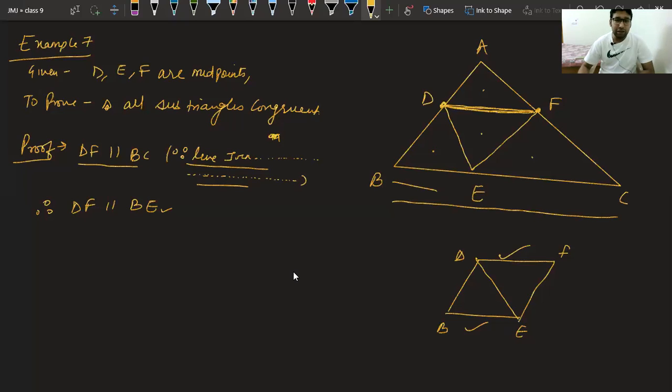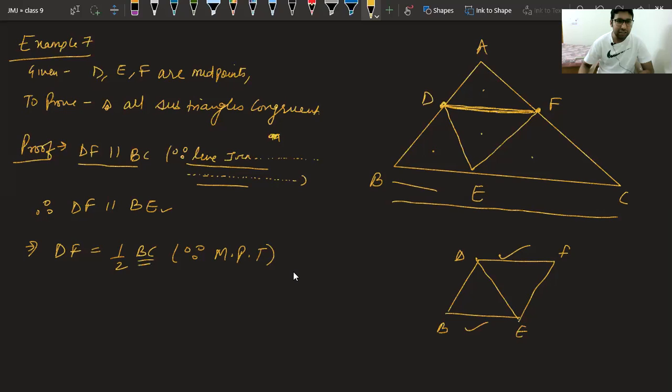Similarly, you can say FE is parallel to AB, or you can say the reverse also. I can say DF is also equal to half of BC. We can take that also. DF is equal to half of BC. Again, by midpoint theorem, we can say, class, DF is parallel to BC and DF is half of BC. So we can use this thing.